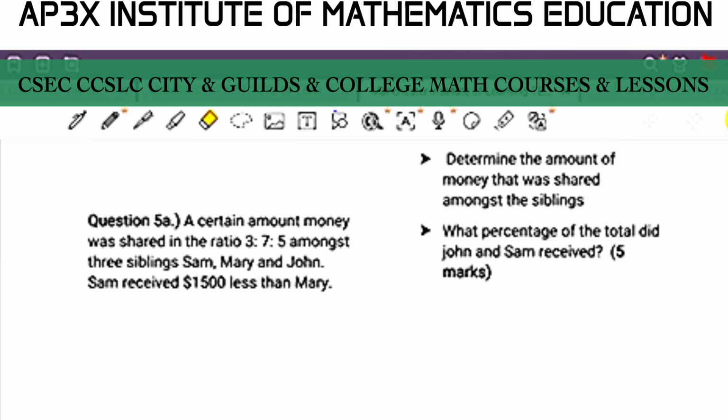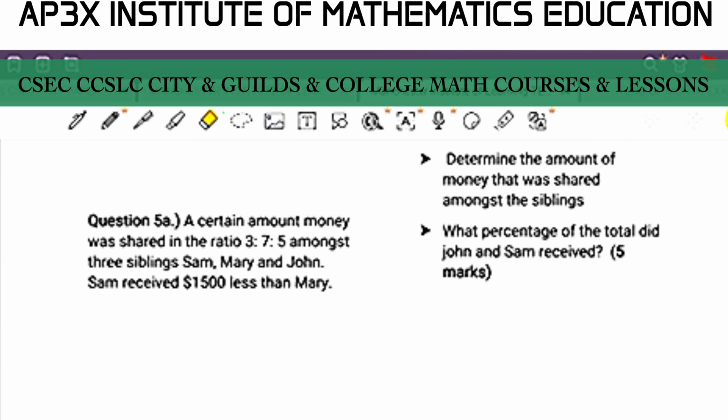Now, when I produced this paper physically to my students, the John section was omitted, and so they only calculated Sam's percentage of the total, but the question was structured to calculate Sam and John's percentage. How much did John and Sam receive as a percentage out of the total split that was done?